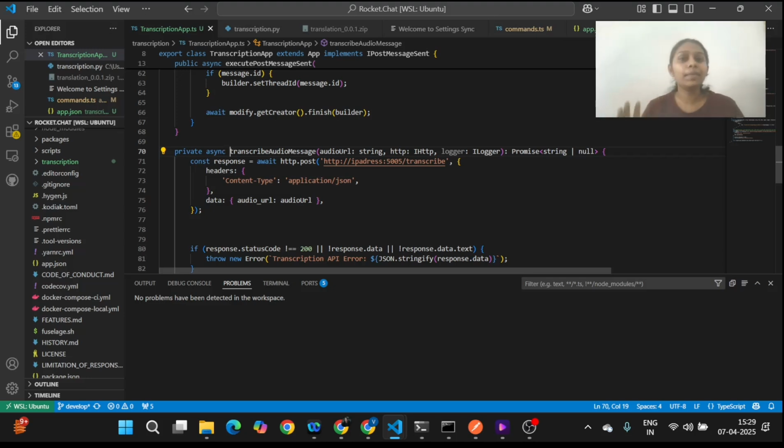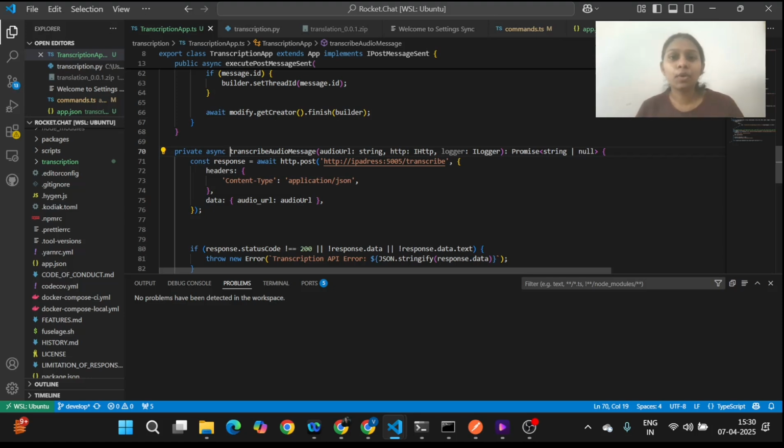So what I did is I made a Flask server which will transcribe the text using the Python speech recognition library, which has built-in support for Google's web speech API, which is free. Everything else will pretty much be the same, but in the actual implementation of the project in Google Summer of Code, we'll be making use of services like Google Speech to Text API, which is highly accurate and paid, or Vosk, which is a great offline privacy option. So for now, for keeping it simple, I've used Flask and the speech recognition library provided by Python.